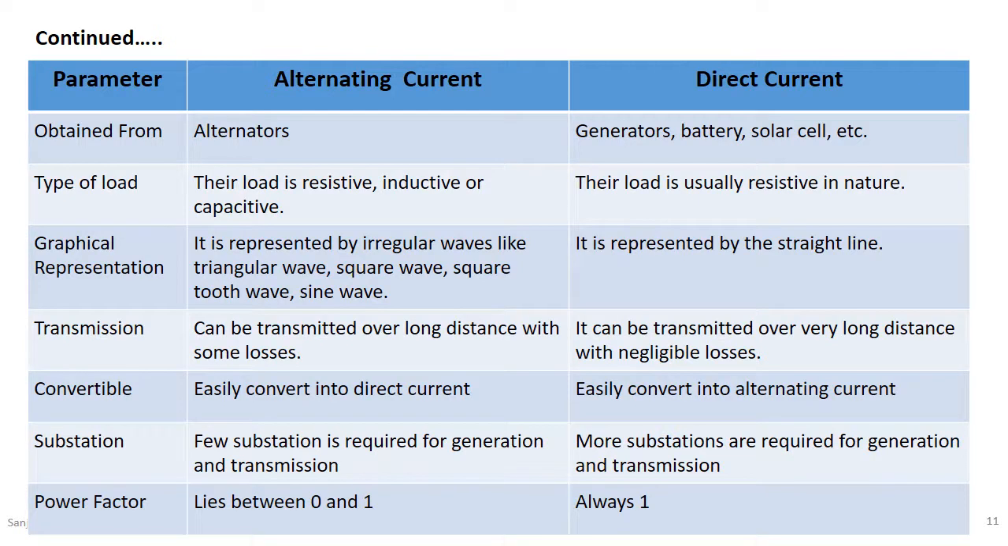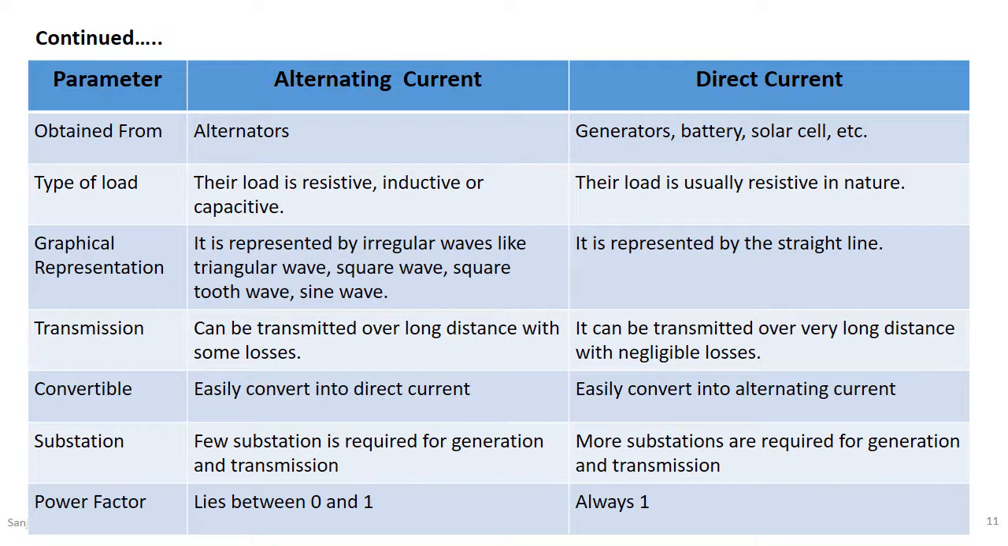How is alternating current obtained? Alternating current is obtained with the help of alternators. Direct current is obtained with the help of generators, batteries, solar cells, etc. Type of load for alternating current: the load is resistive, inductive or capacitive type of load. For direct current, the type of load is usually resistive in nature.